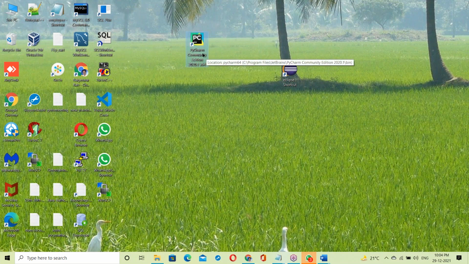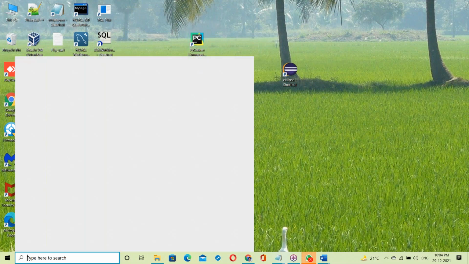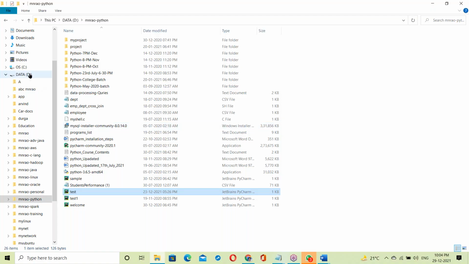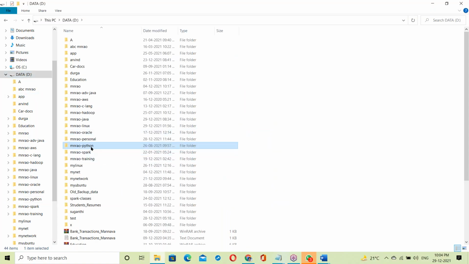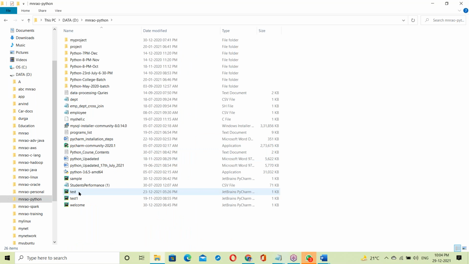PyCharm is a little bit difficult to understand, so it is better to go with the command prompt. Let us go with the command prompt here. In the C drive, the mn Python directory, this test.py file is there.